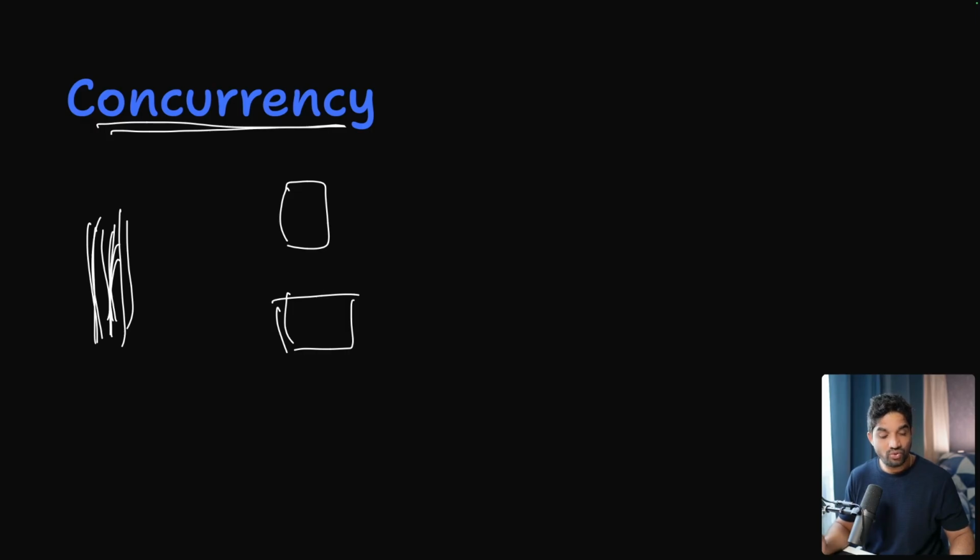So if you are doing concurrency here, you will feel that everything is happening at the same time, but behind the scene it is happening differently. Behind the scene it is doing something called context switching, and Golang is very good at this because Golang has something called goroutines.